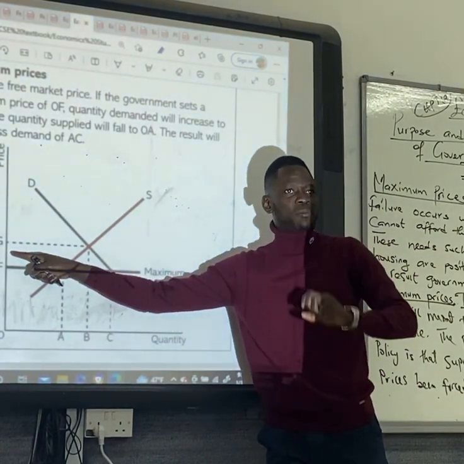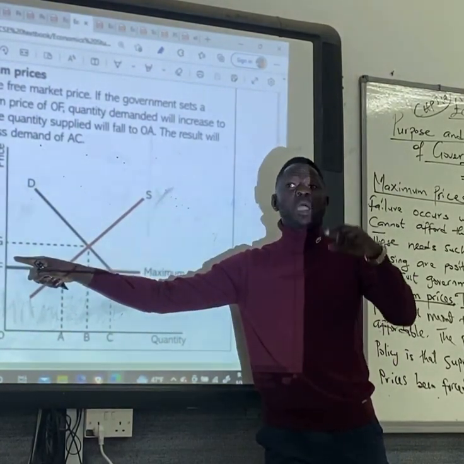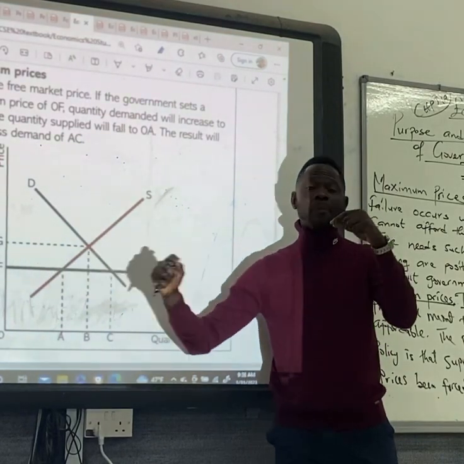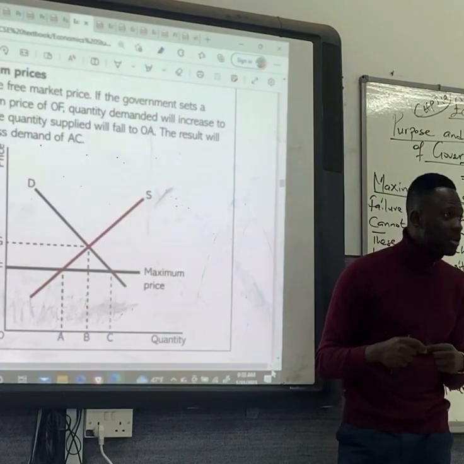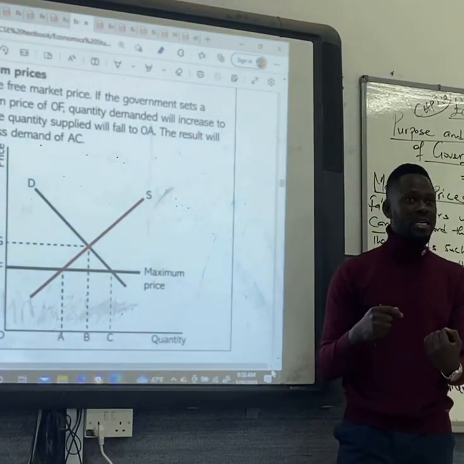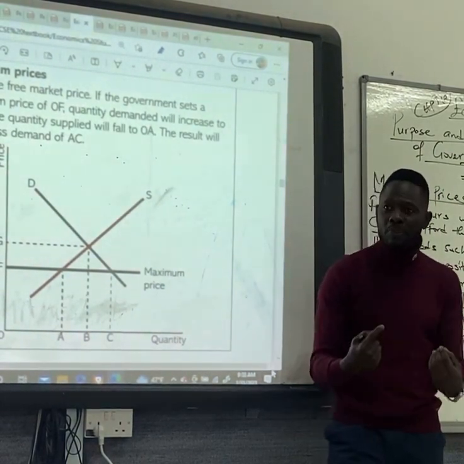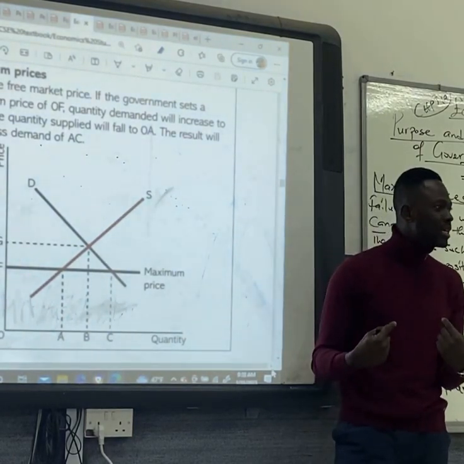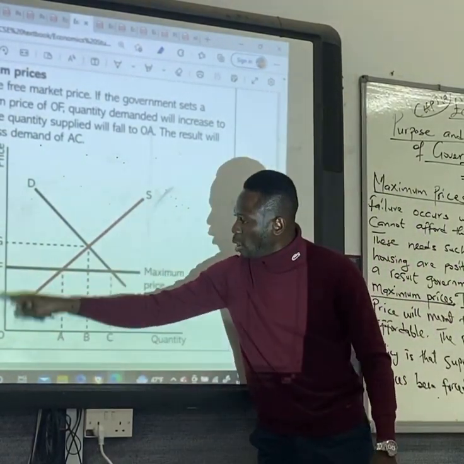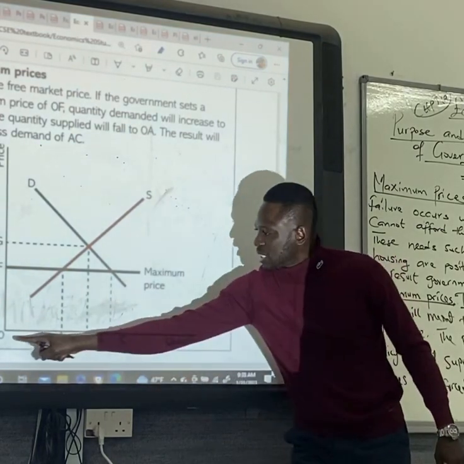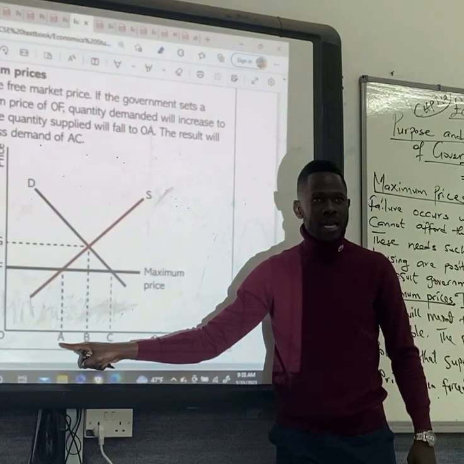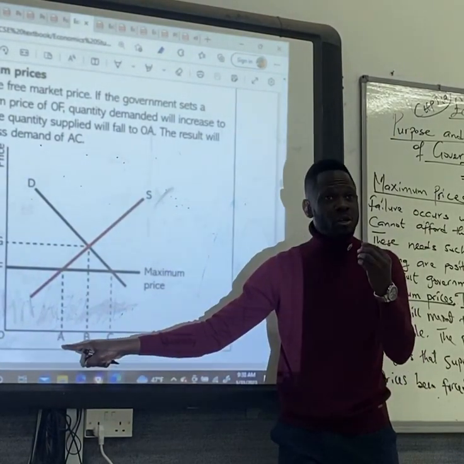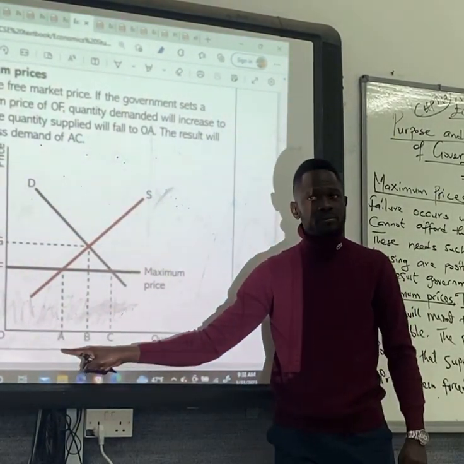Government imposing maximum price will mean that the supply will fall. Why? Because at that point in time, firms will not be able to maximize revenue. So what will they do? They reduce supply. Remember in the law of supply, the lower the price, the lower the quantity supplied. So the lower the price from OG to OF, the lower the quantity supplied from OB to OA. Do you get it? So the quantity supplied will fall to OA.